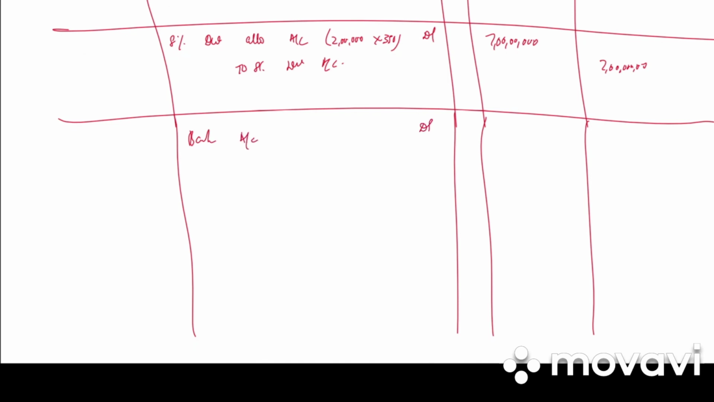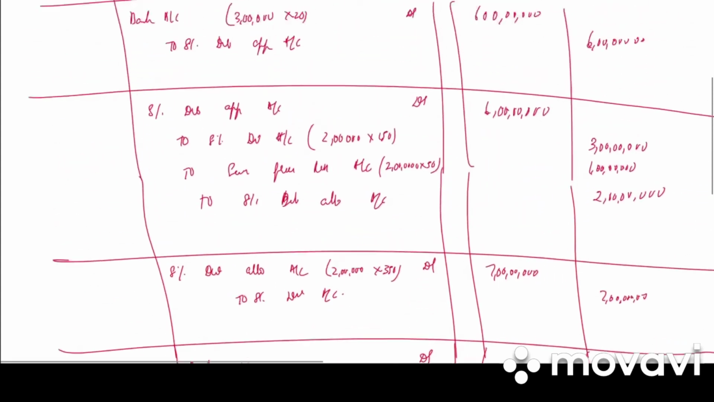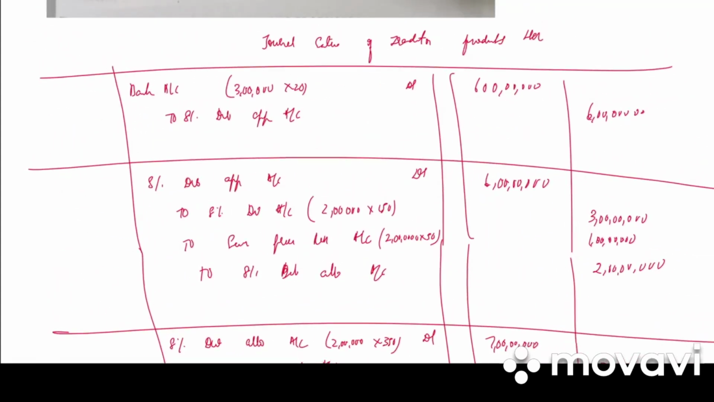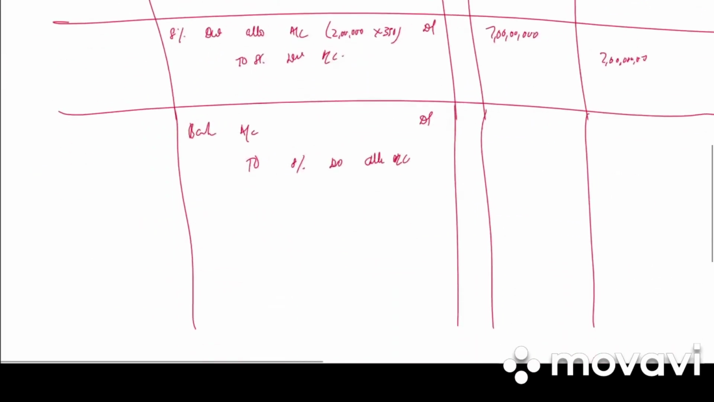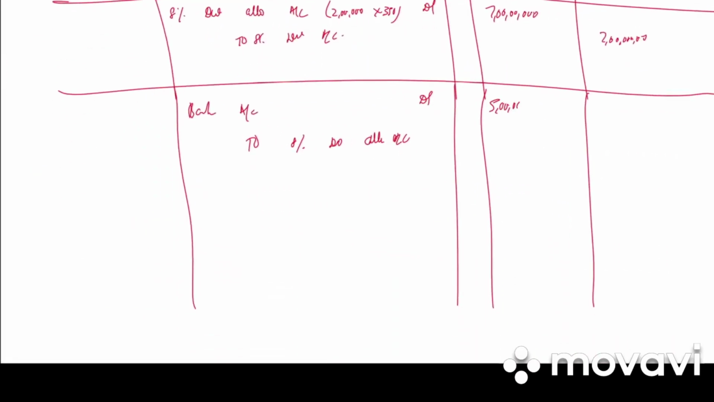Next we have bank account debited to 8% debenture allotment account. So it will be 7 crore minus the 2 crores. How much is it? 5 crore debit, 5 crore credit. Write the narration. Allotment money received. Clear? So this is how we work out the problem in case of securities premium account. So that's all for today. Thank you.